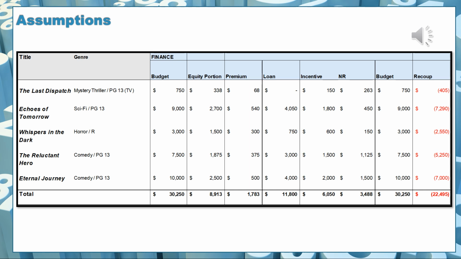The incentive and non-recoupable finance sources here are each 6,050,000 and 3,488,000. Again, the budget altogether, 30,250,000, and what we have to recoup from our loans, premiums, and equity components will be 22,495,000 in total for this slate.